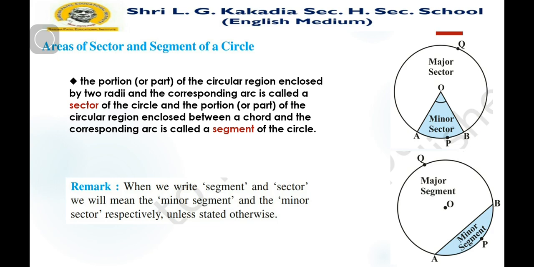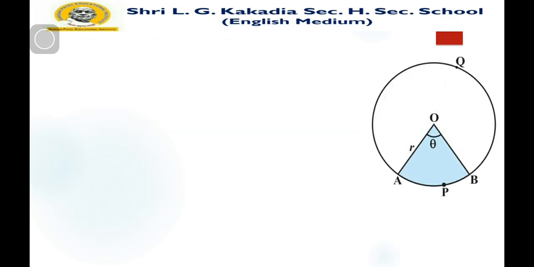Now, to find the area related to this sector and segment, first we indicate some identities. Here you can see a circle with center O and two radii OA and OB. Its length is R, and the angle subtended by this arc is theta.